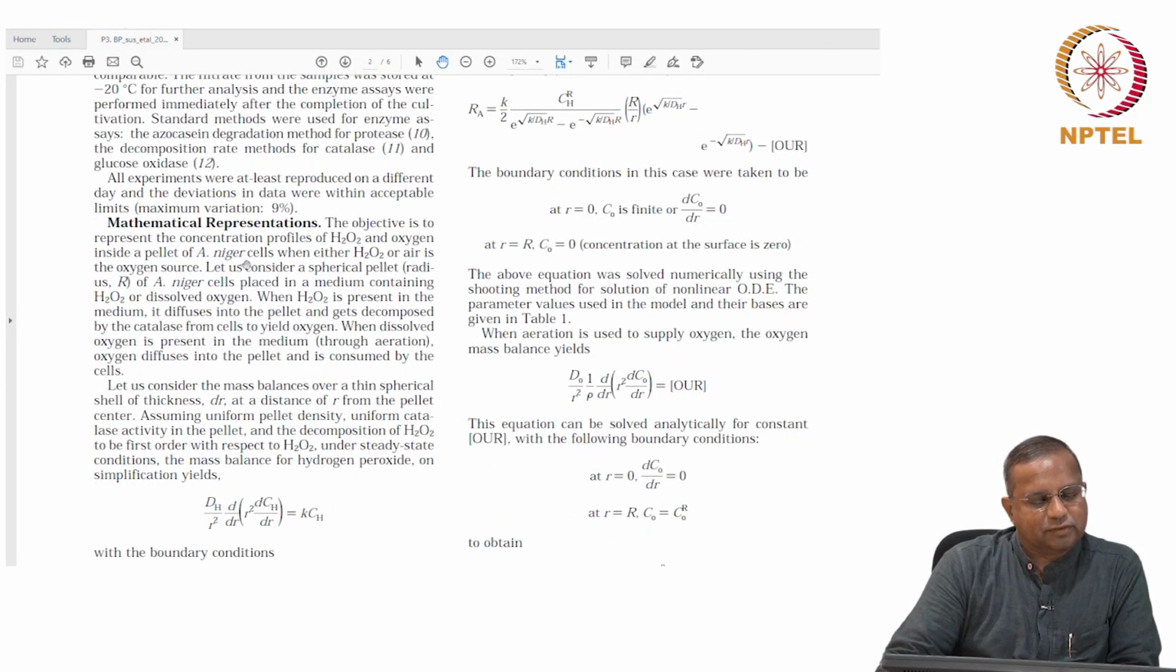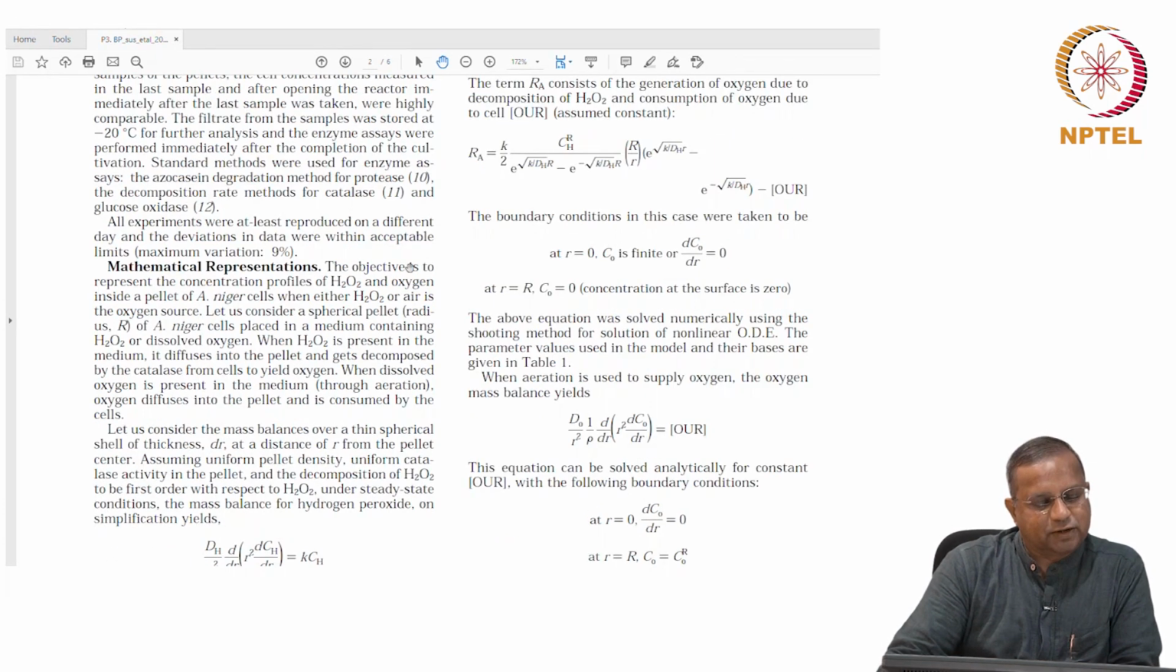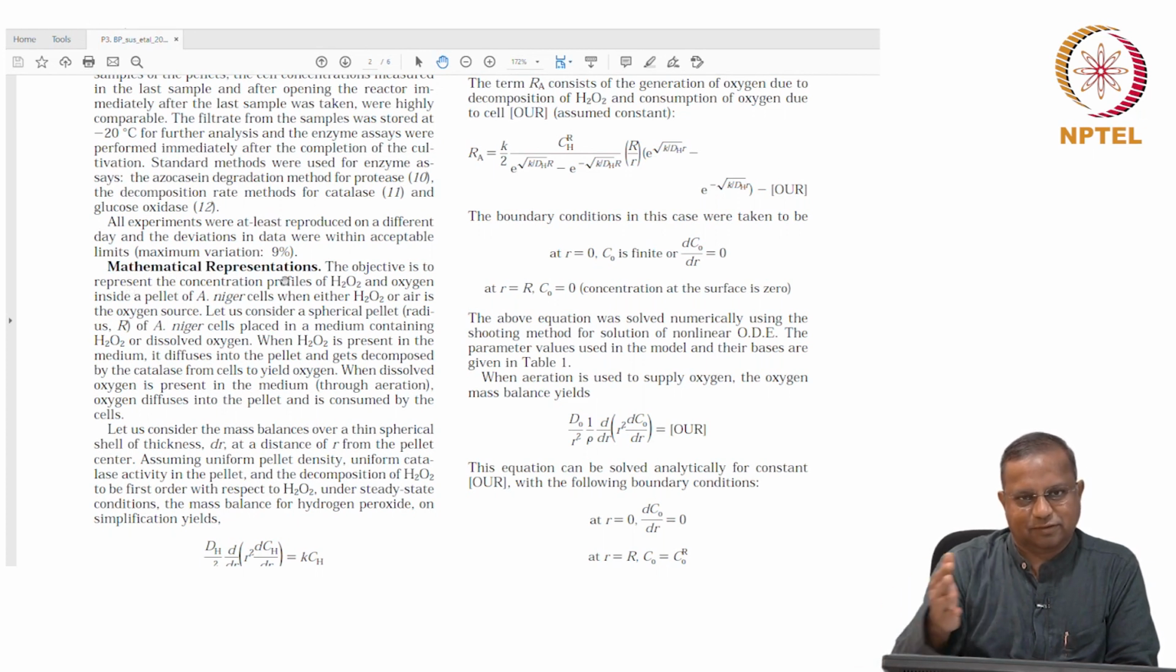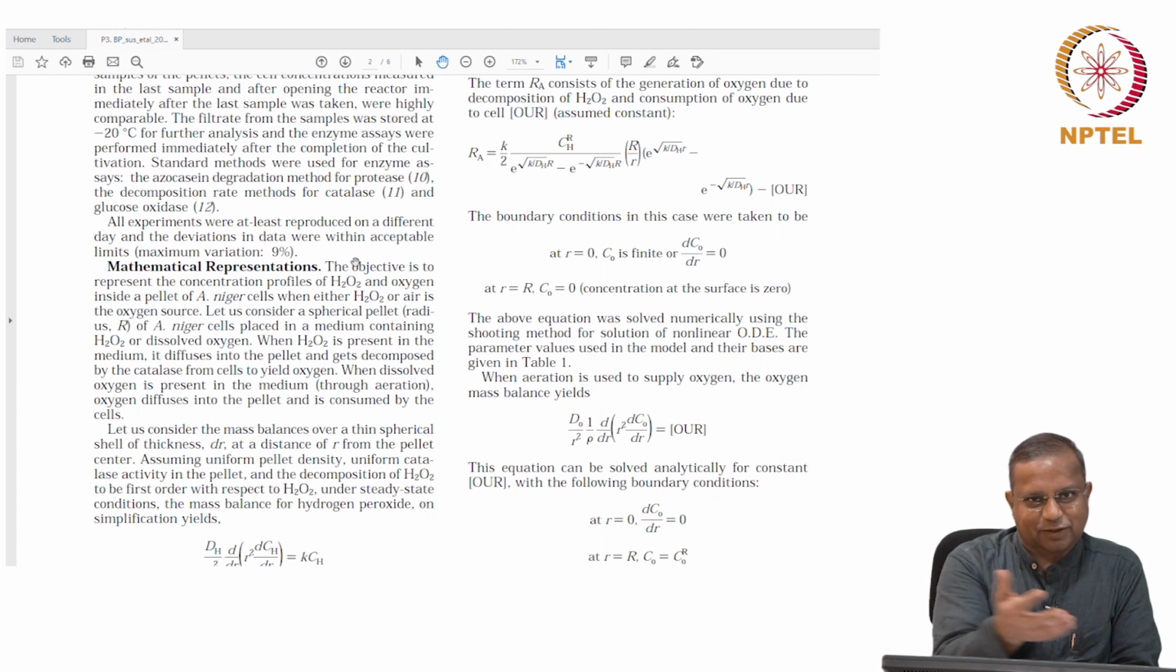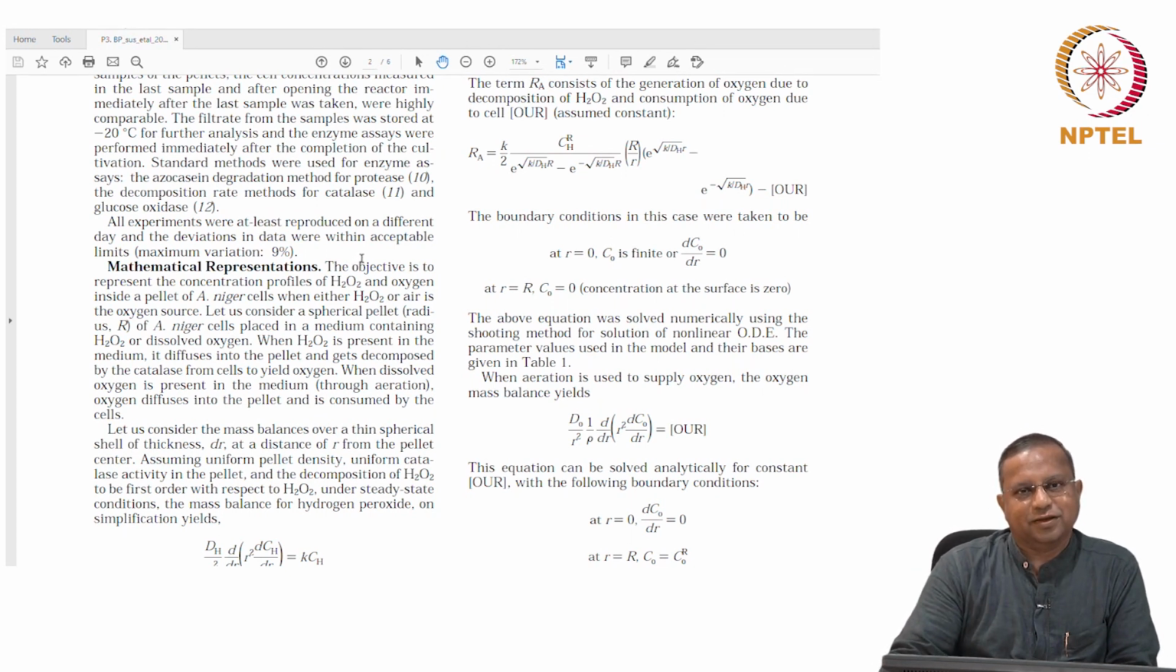Okay. See here mathematical representation. Let me spend a little bit of time here, the mathematical representation. The objective is to represent the concentration profiles. Okay. This is cutting edge work at that time when it was published. We were looking at concentration profiles, the same thing that we picked up as a part of the mass flux